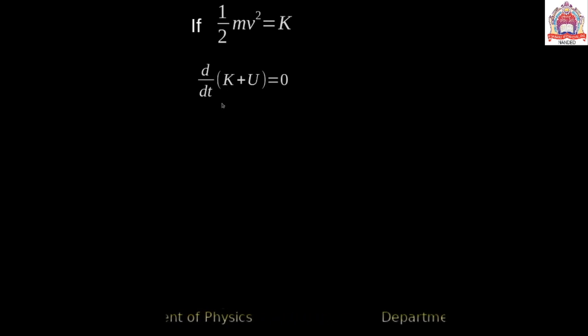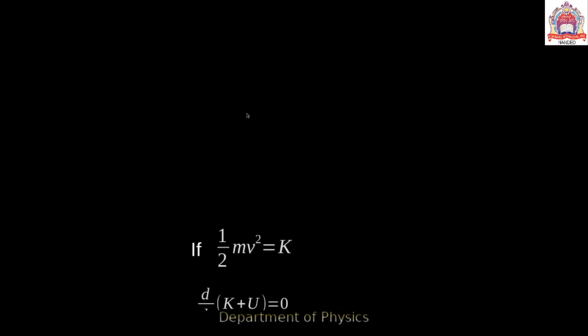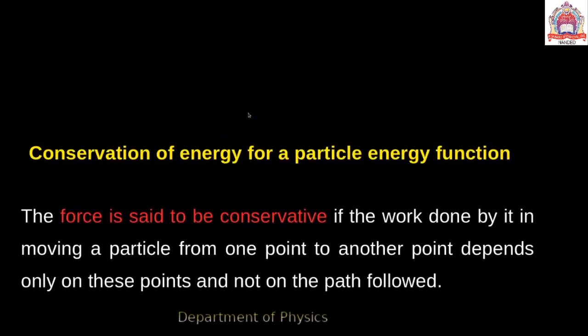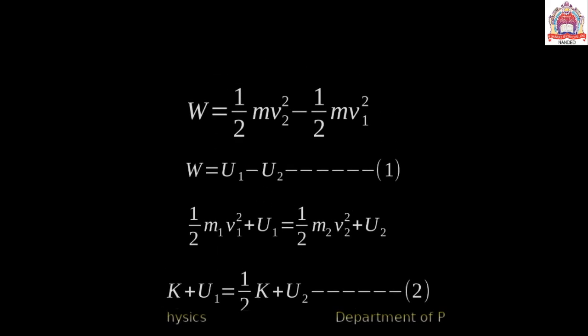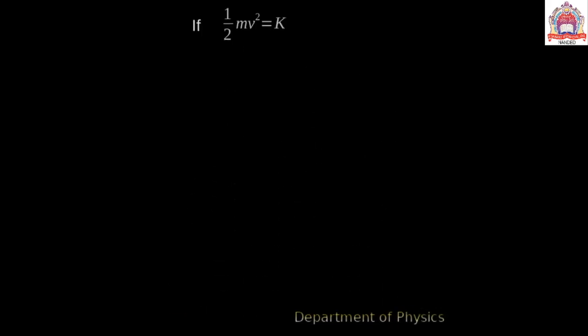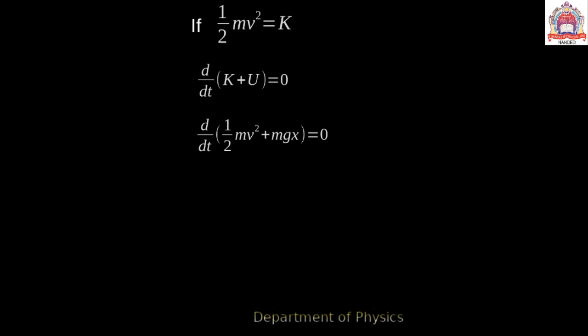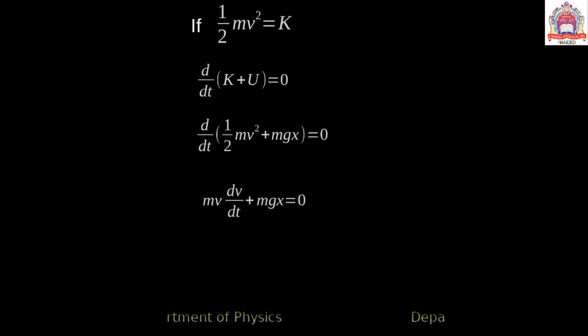That is half mv square, and U is the potential energy when it reaches the earth, that is mgx. So d by dt into half mv square plus mgx is equal to 0. Again simplify or rearrange it.